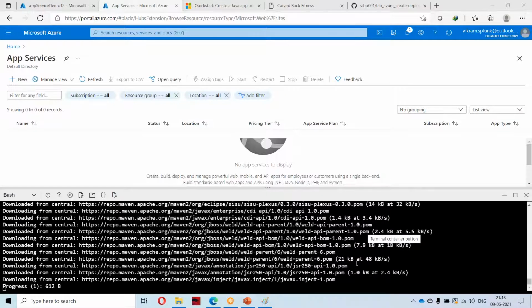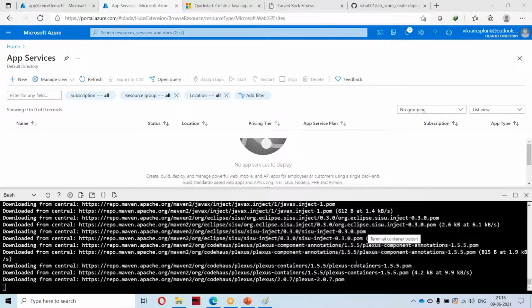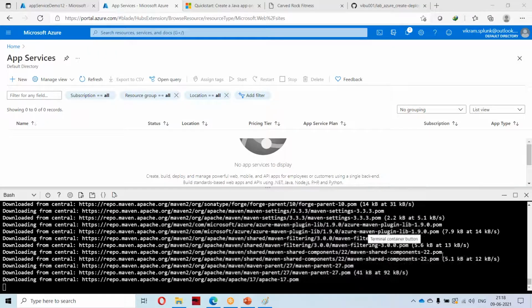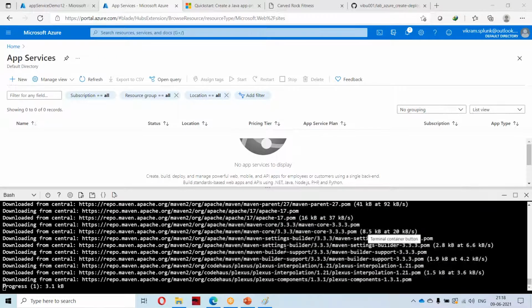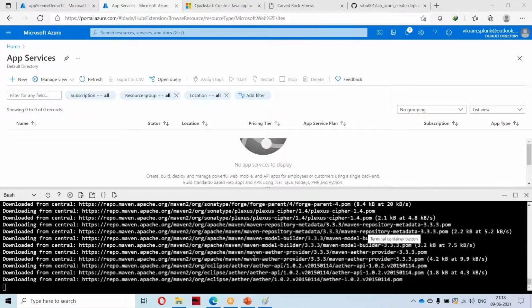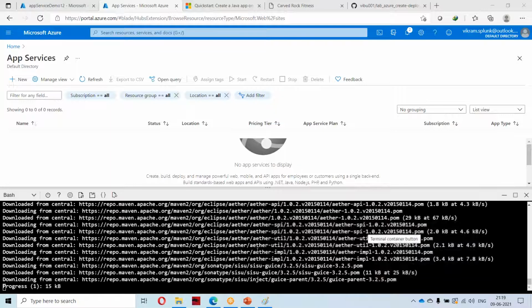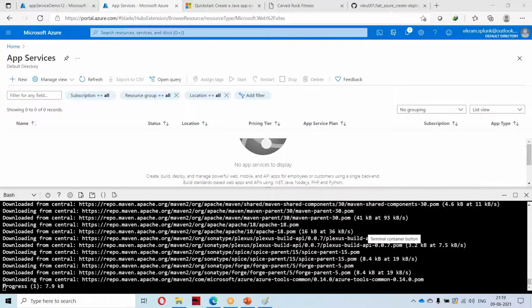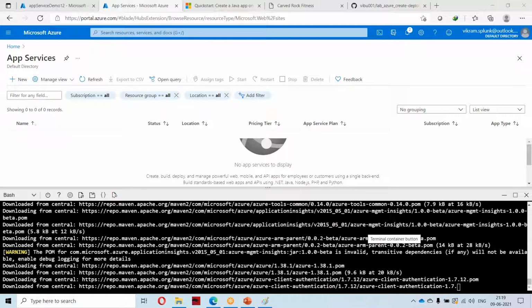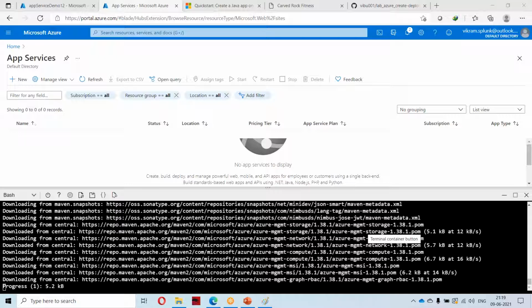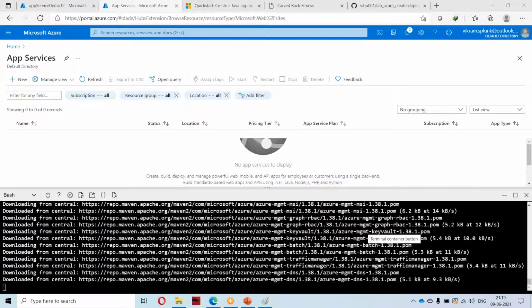It is downloading JBoss and Eclipse packages and binaries, and this is a one-time job. Once the packages get loaded, all the packages will be stored in the .m2 folder. I have deleted that .m2 folder, so that's why it is creating it newly. Otherwise, it will pick that jar from that particular directory and directly load it.